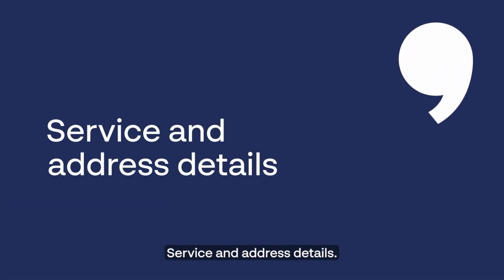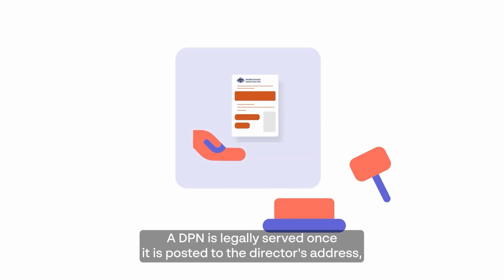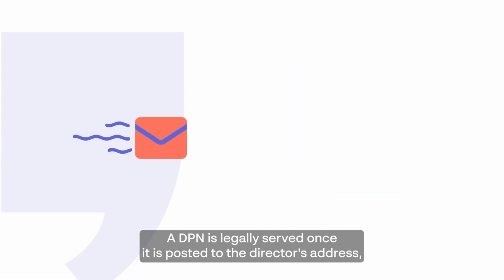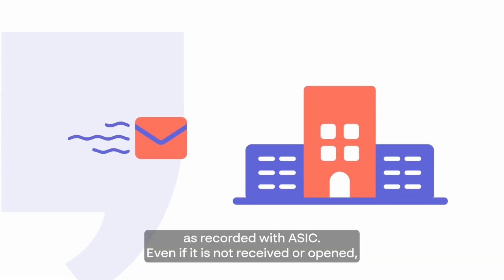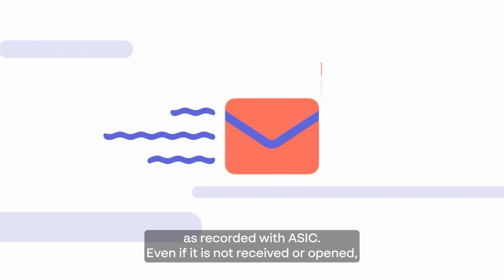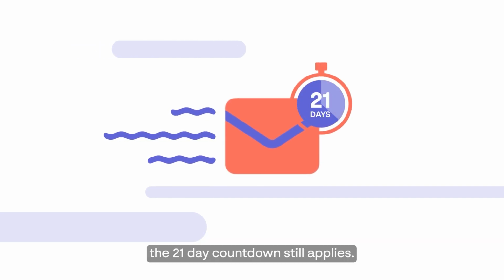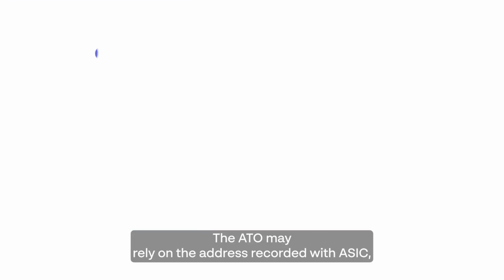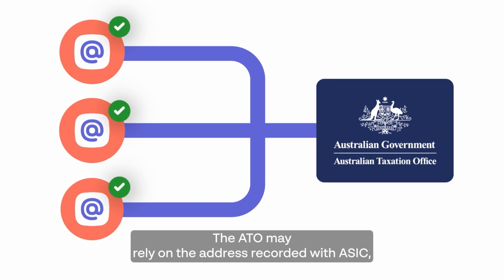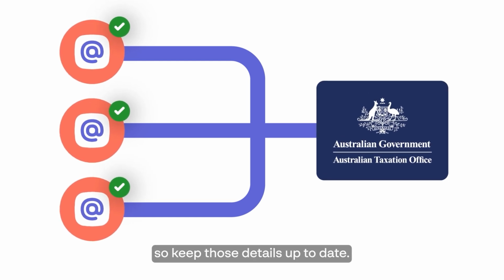Service and address details. A DPN is legally served once it is posted to the director's address, as recorded with ASIC. Even if it is not received or opened, the 21-day countdown still applies. The ATO may rely on the address recorded with ASIC, so keep those details up to date.